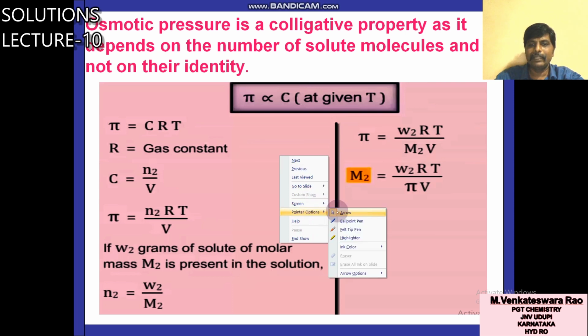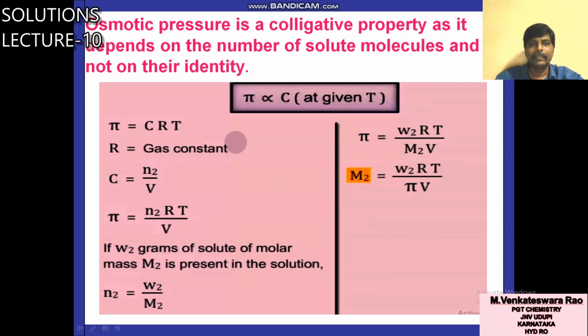Generally you use P for pressure, here pi. So pi is directly proportional to concentration. Here one important point: concentration C is molar concentration, capital M. While in elevation in boiling point and depression in freezing point, we used small m, that is molal concentration.